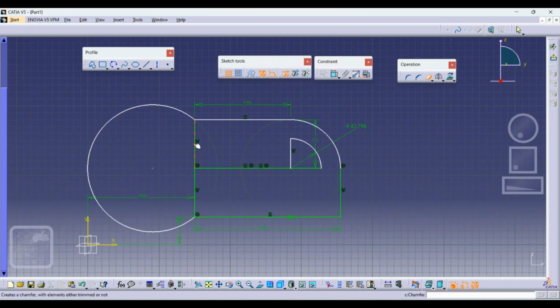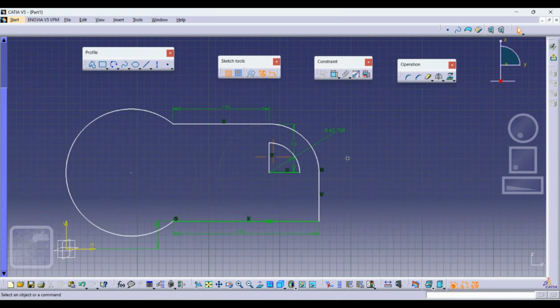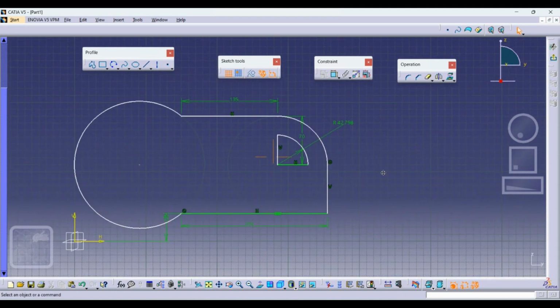Here again I'll use this trim. I want to delete this. Here also I want to delete this. Here also I want to delete this. Here also I want to delete. So if you see, this is my whole thing. Suppose from this particular center, I want to define this.